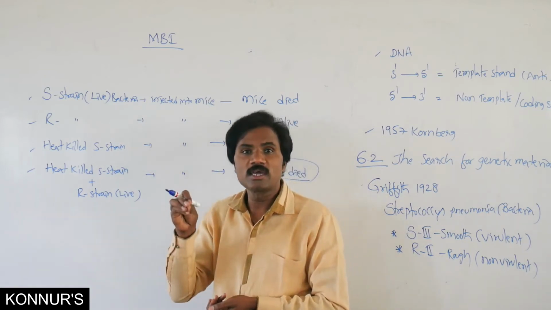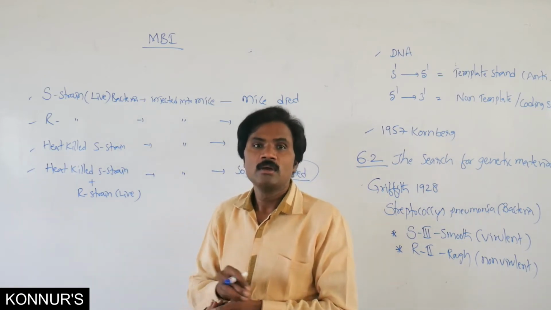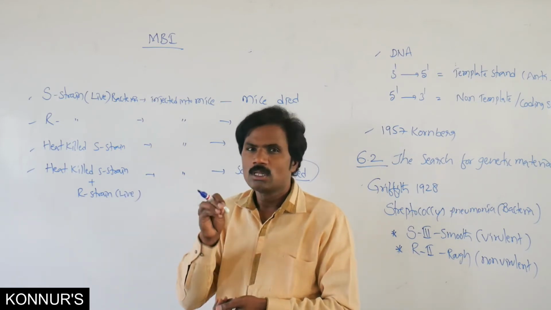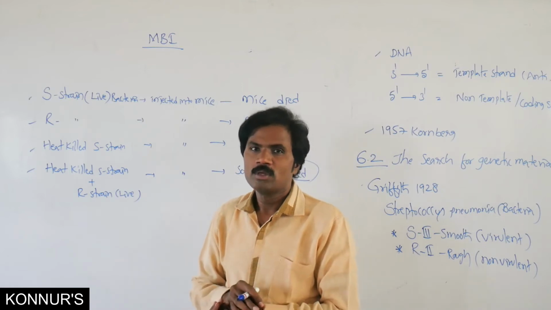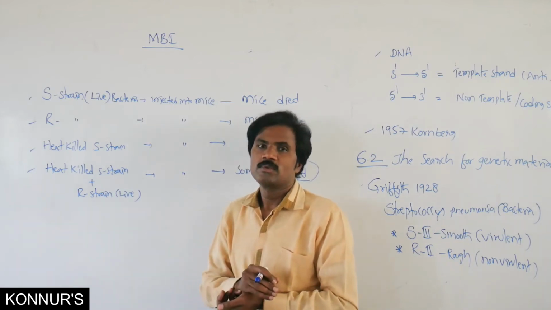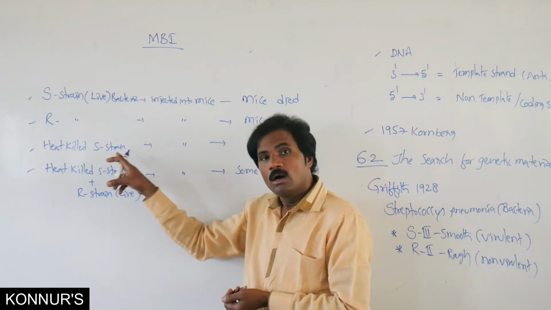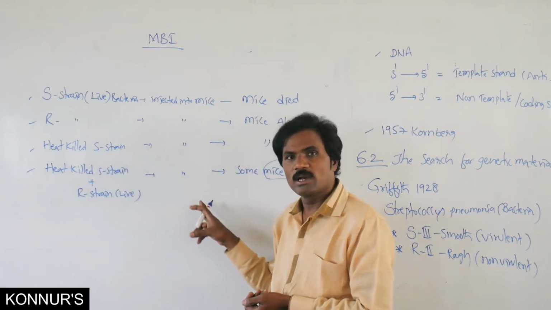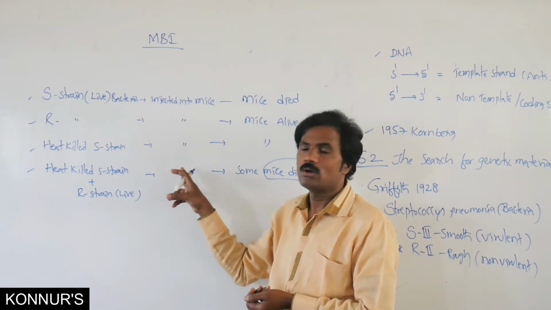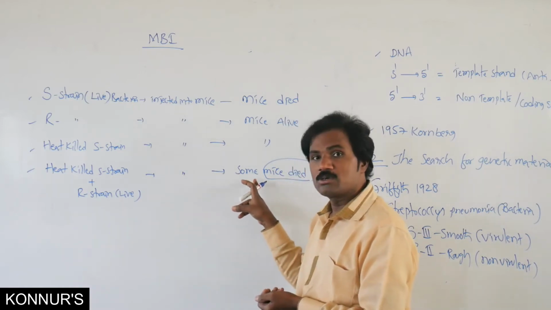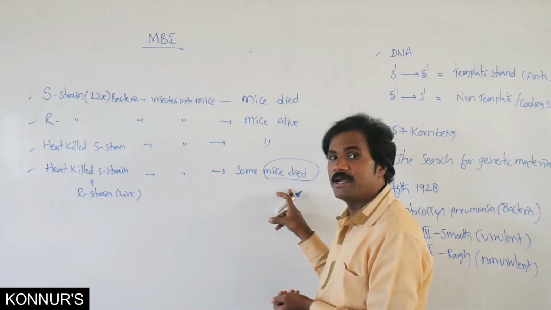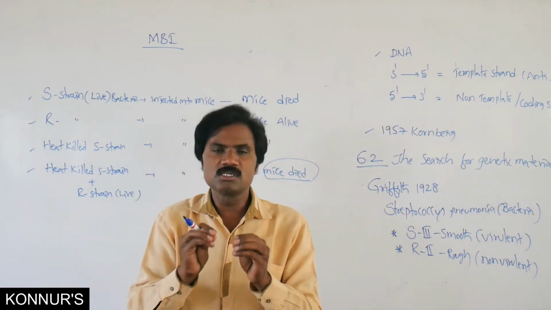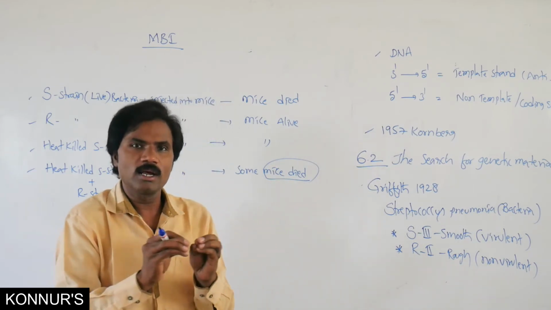Here, what is the chemical? What is the biochemical? Griffith did not explain the particular biochemical that transferred from the heat-killed S strain to the R strain, causing the mice to die. Griffith said only that one chemical transferred.